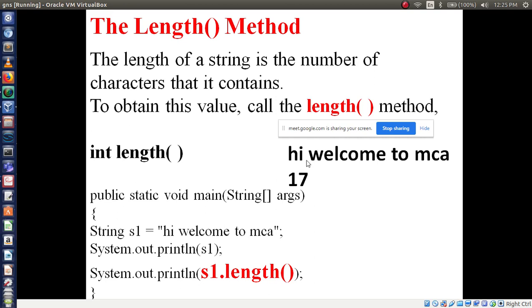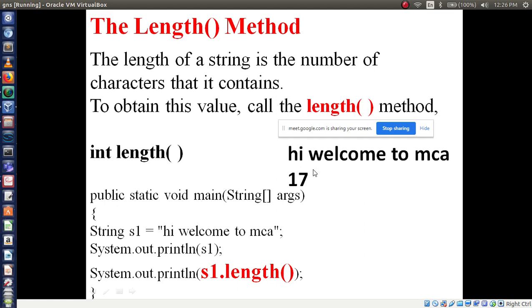Very good, space. Here we are giving a space in between the words, right? Total characters are 14. Then this space also you have to count, 15, 16 and 17. So the length of this string is 17 characters.